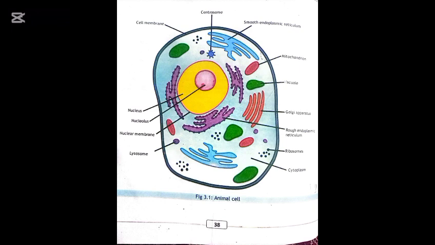Next one is vacuoles. You can see small vacuoles in the animal cells. They are the storage sacs. They store water, food, and waste materials. Animal cells have small vacuoles. Next is centrosomes. Centrosomes help during cell division. They play an important role when new cells are formed.